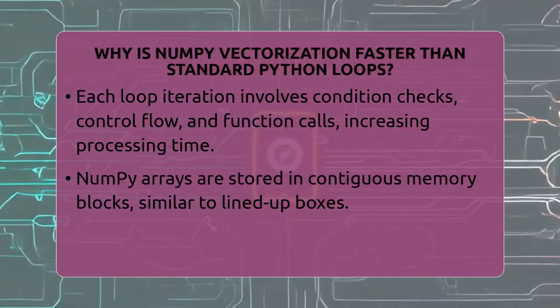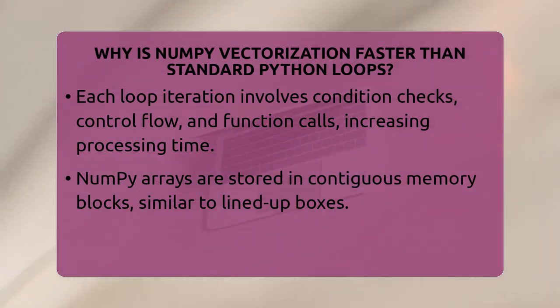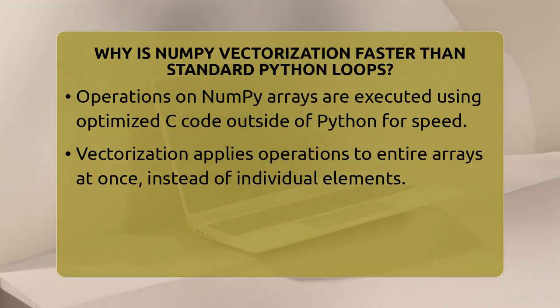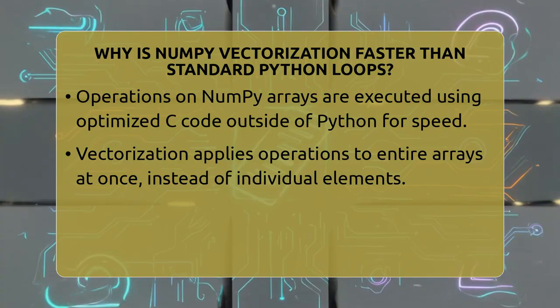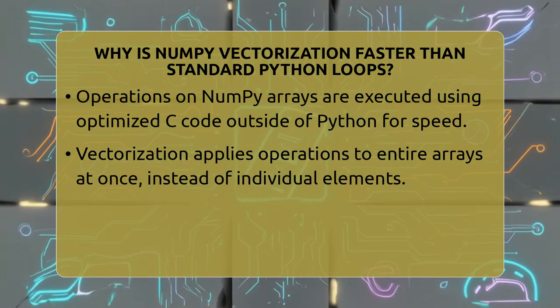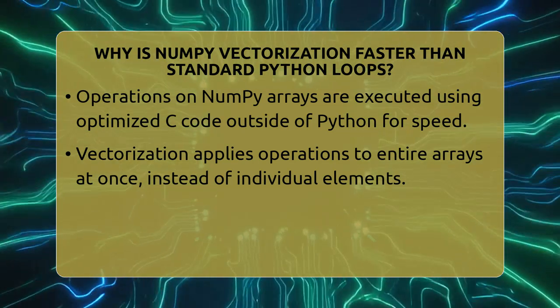This is called vectorization. It takes advantage of modern CPU features like SIMD instructions, which can perform the same task on multiple data points simultaneously. Because of this, NumPy can do calculations much faster than Python loops.